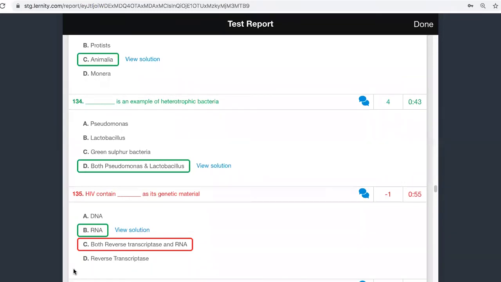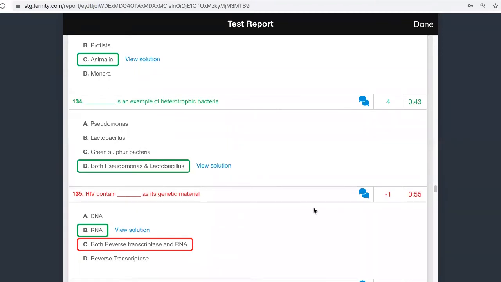Are we able to understand why this is a wrong answer? Because reverse transcriptase will not be classified as genetic material. It also has reverse transcriptase, but the question is very specifically asking, HIV contains dash as its genetic material. I'm going to ask you a question. Human beings use dash for locomotion.